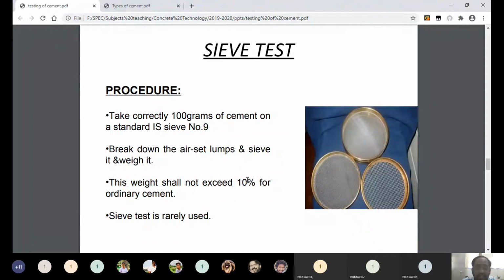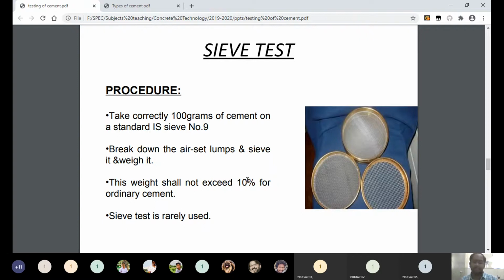For this procedure you can take different sizes of sieves, like in the figure. A sieve is nothing but the instrument which we use for filtration. Filtration is generally nothing but sieving. Now, for this sieving test, take 100 grams of cement in a standard sieve.